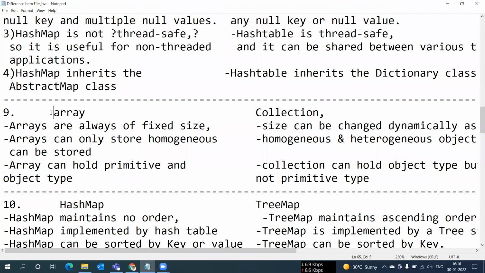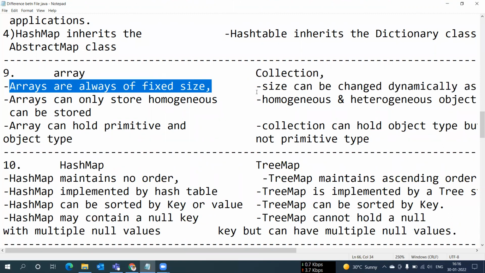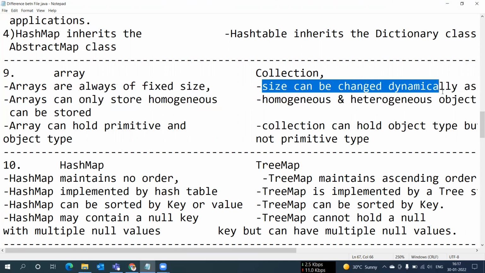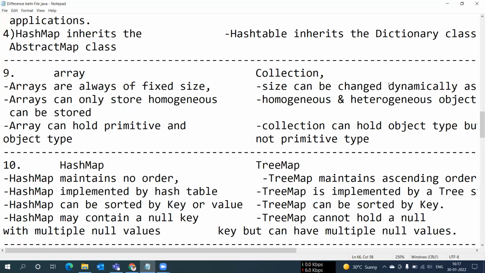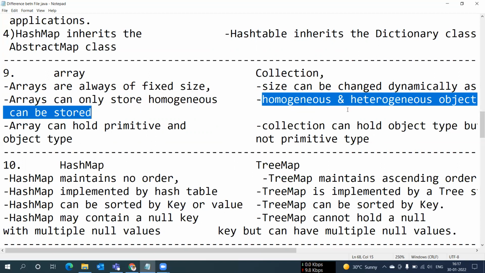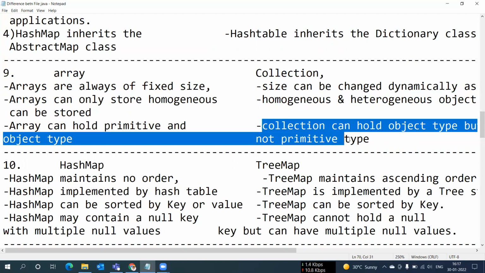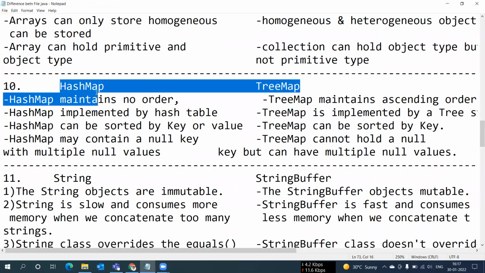And our next difference is the difference between Array and Collections. Arrays are a fixed size. In collections, the size can be changed dynamically, which means we can increase or decrease it as per requirement. Arrays can store only homogeneous elements, and collections can store homogeneous and heterogeneous objects. An array can hold primitive and object types, and a collection can hold only object types, not primitive types.